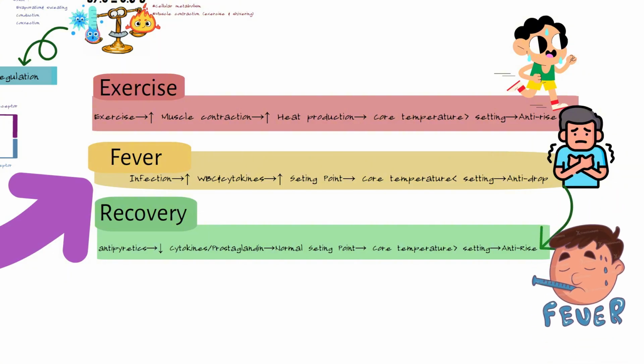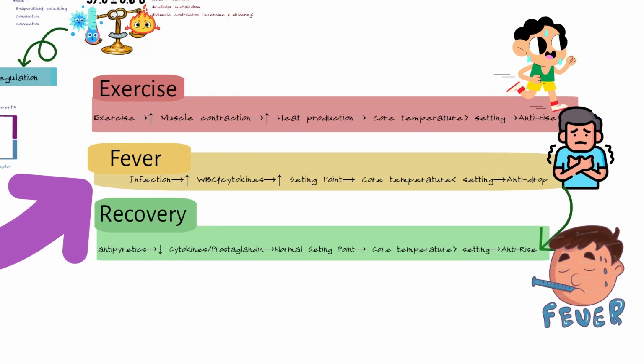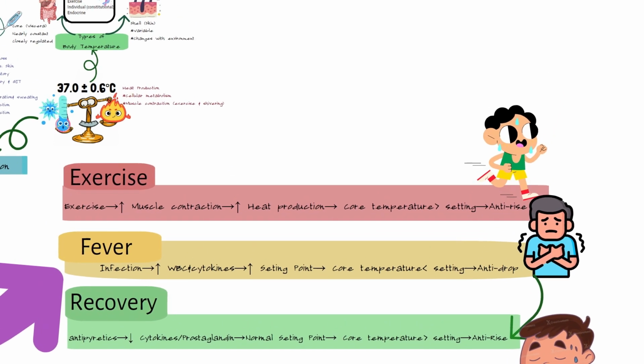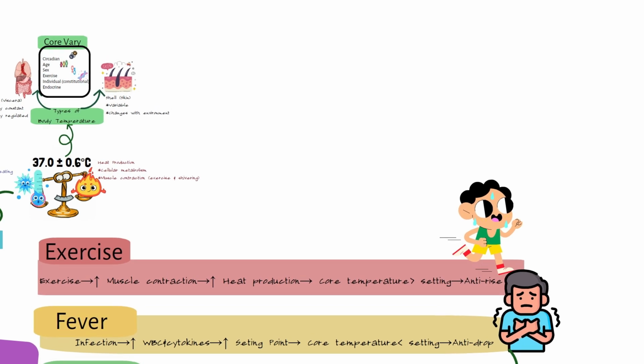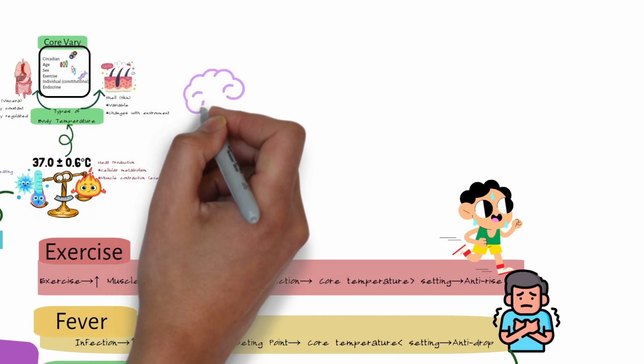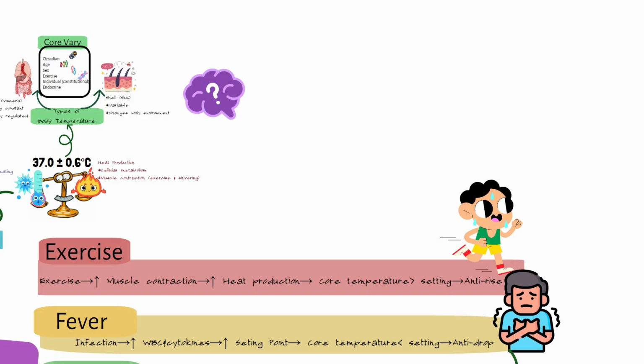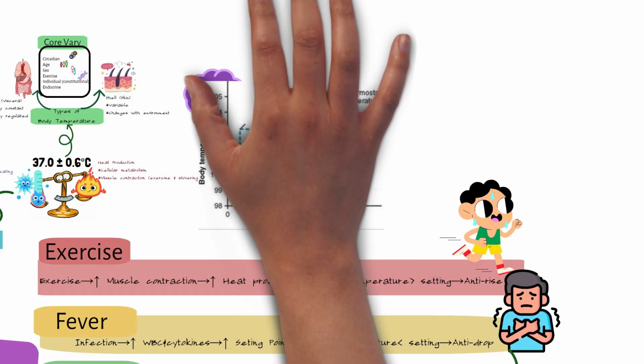So with the exercise, remember the core temperature rises, so we activate anti-rise. In the fever, you have two phases. Before the treatment, you have an anti-drop with chills and shivering. After treatment, you have the anti-rise with sweating and flushing.